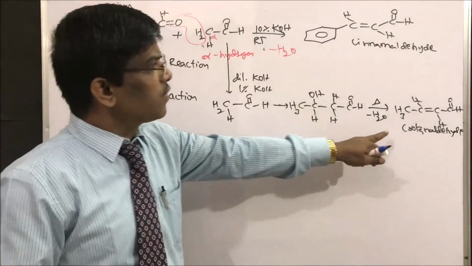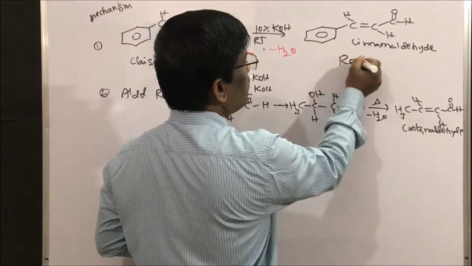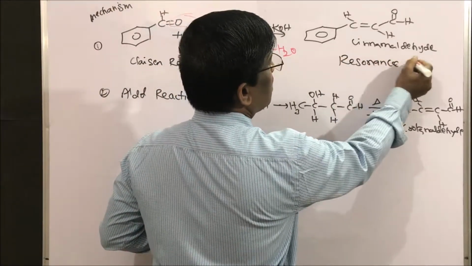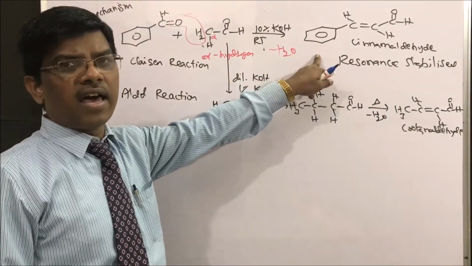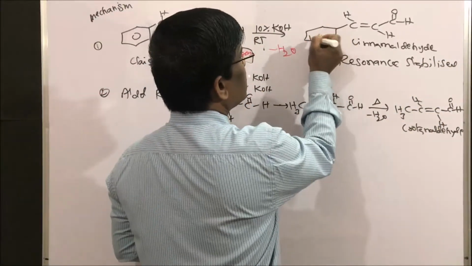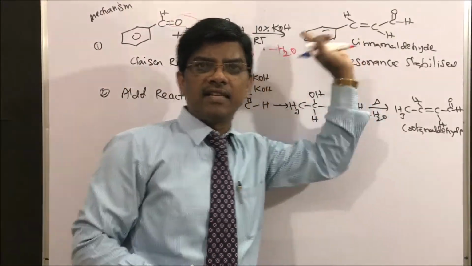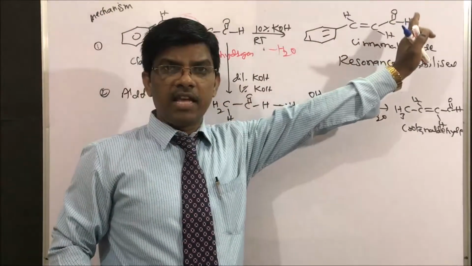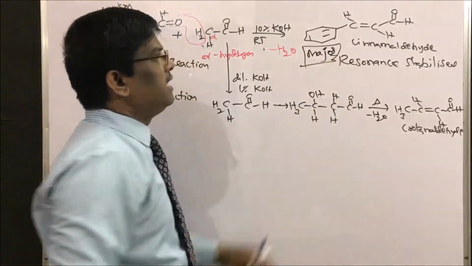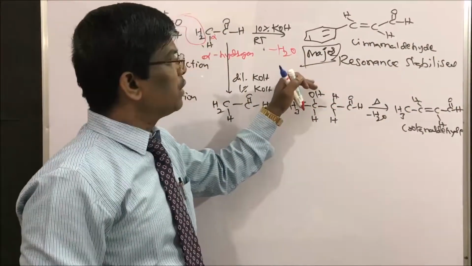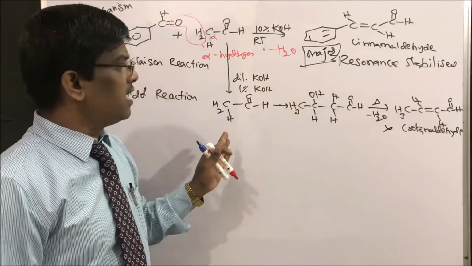When you compare crotonaldehyde and cinnamaldehyde, which is more stabilized? Cinnamaldehyde is resonance stabilized because of the presence of the aryl ring; this is resonance conjugation. Because of this resonance stabilization, the major product is going to be cinnamaldehyde. Compared to this, crotonaldehyde is not favorable under these reaction conditions.